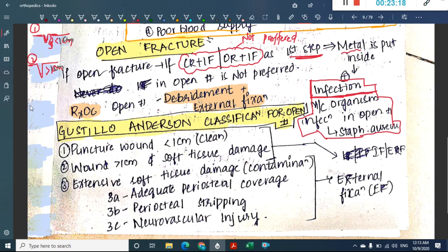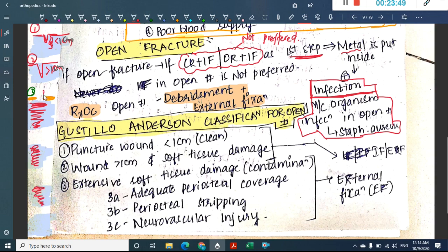In grade 3 there is extensive soft tissue damage, but what is present here is periosteal coverage, and it is adequate. This is periosteal coverage, this is adequate. So this is grade 3. In grade 3 there is soft tissue involvement, but there is periosteal coverage. In all the grade 3 there is excessive soft tissue involvement.